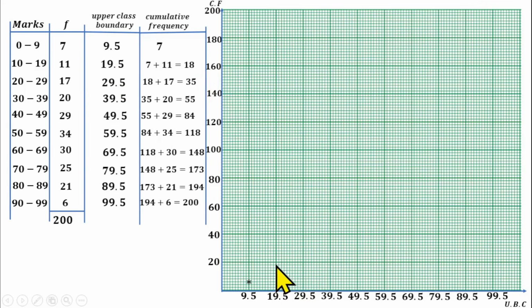So 18 should be the ninth line after 0. So you count to the 9. So each line on the y-axis is 2, so 18 will be the ninth line. So you make an asterisk there also. Next one is 29.5. The cumulative frequency is 35. So this is 20.